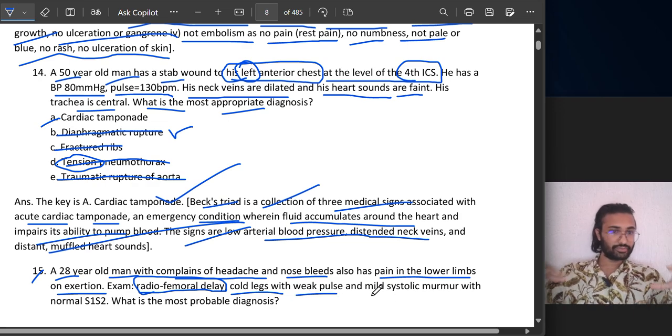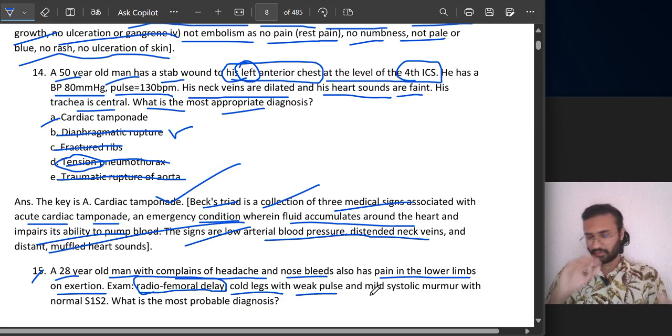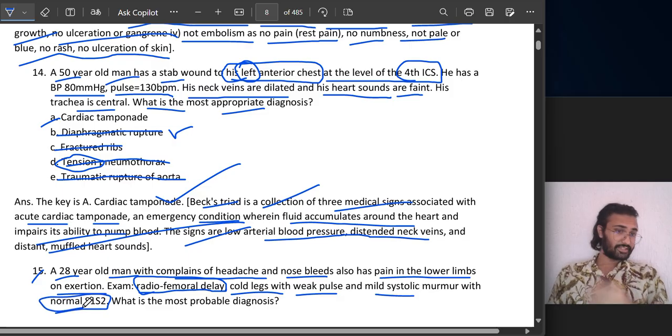Remember, aortic dissection, cold legs, weak pulse. This is all happening due to less blood flow to your peripheries. Mild systolic murmur is also heard with normal S1 S2. So S1 S2 is normal, but murmur is present, cold legs, weak pulses, radiofemoral delay. What is the proper diagnosis?